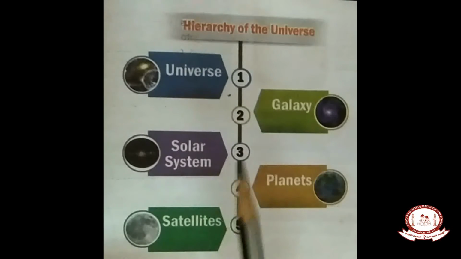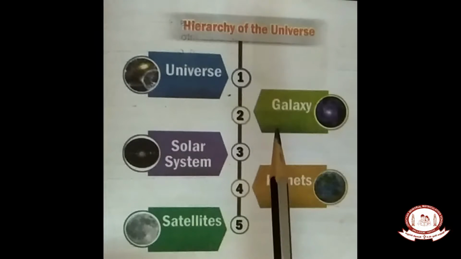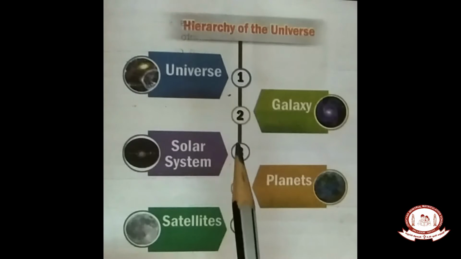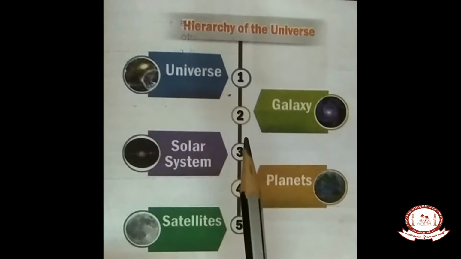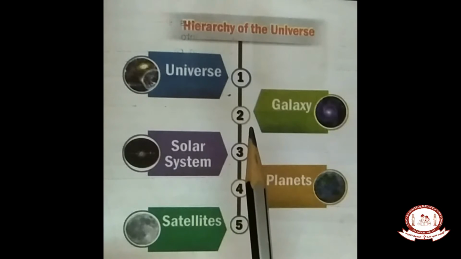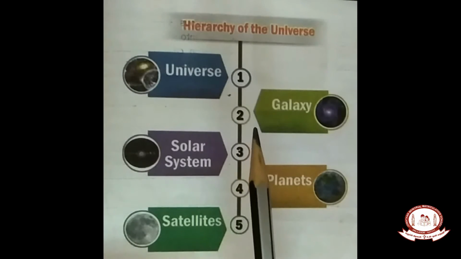Children, this is your geography unit 1, universe and the solar system. In the first session, I told you to draw the hierarchy. Do you remember, children? It is like an umbrella pattern. First your house, next your city, your district, your state, your country, your continent, and then the planet. Next, solar system. Solar system is in the Milky Way galaxy. The galaxy is in the universe, the vast expanse.